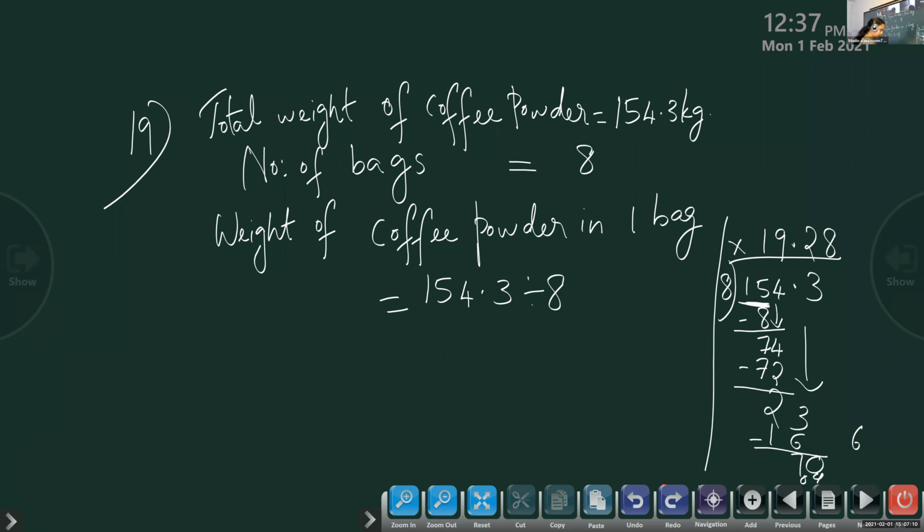Then 0. 56. 8 times 7 is 56. So again the remainder is 4.